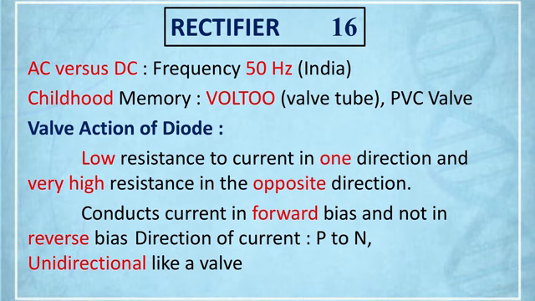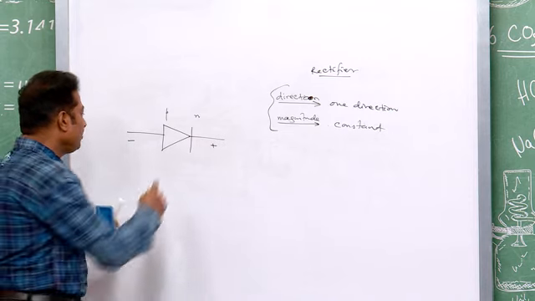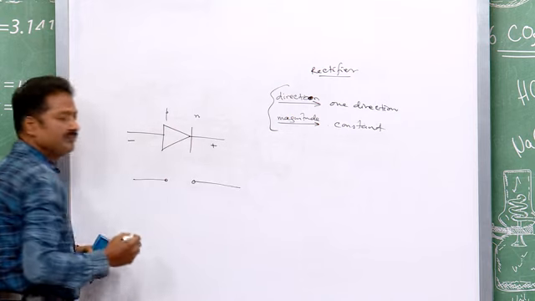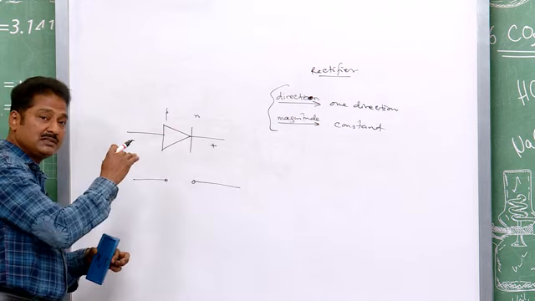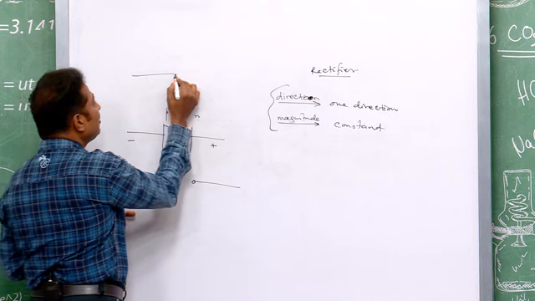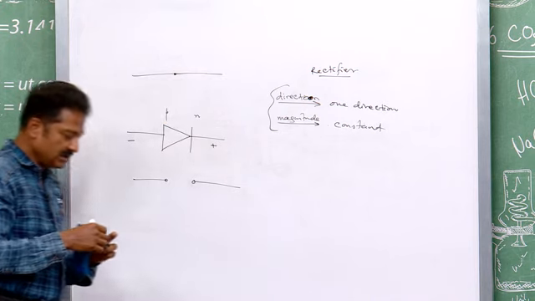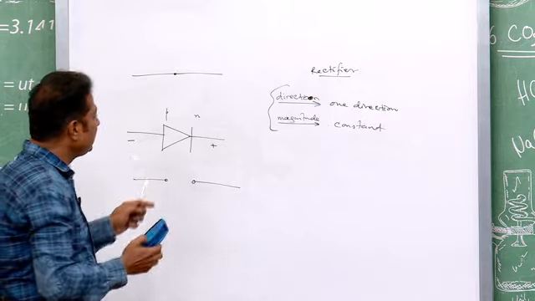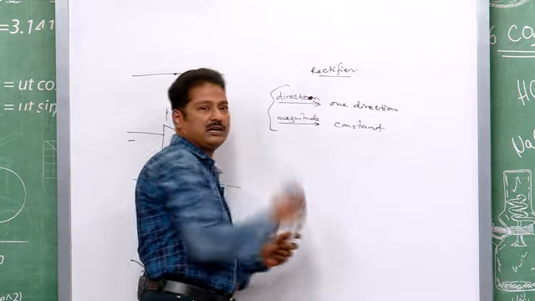At that time, we say the diode circuit is cut, the diode circuit is open. So, the equivalent circuit of the diode is taken to be an open circuit in reverse bias, whereas in forward bias it is taken to be a closed circuit. In this way, the diode has a property. So, what is the need of this property and how is it connected to the rectifier?